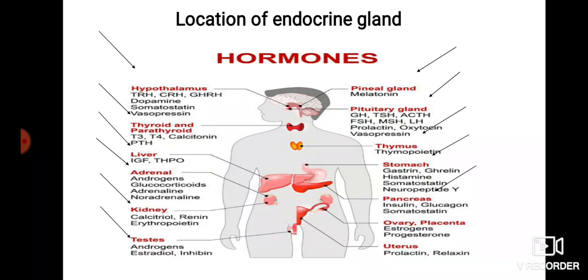The pancreas has some secretory cells, the beta cell and alpha cell, that secrete insulin, glucagon, and somatostatin. The ovary and placenta have some cells that secrete estrogens and progesterone, and the uterus also has some cells which secrete prolactin and relaxin.